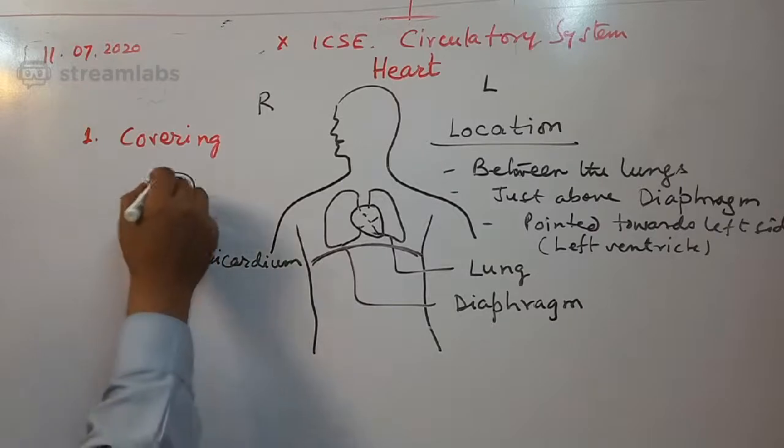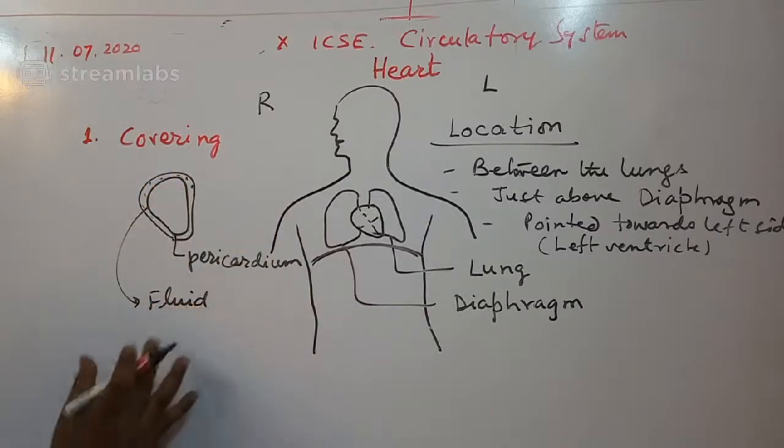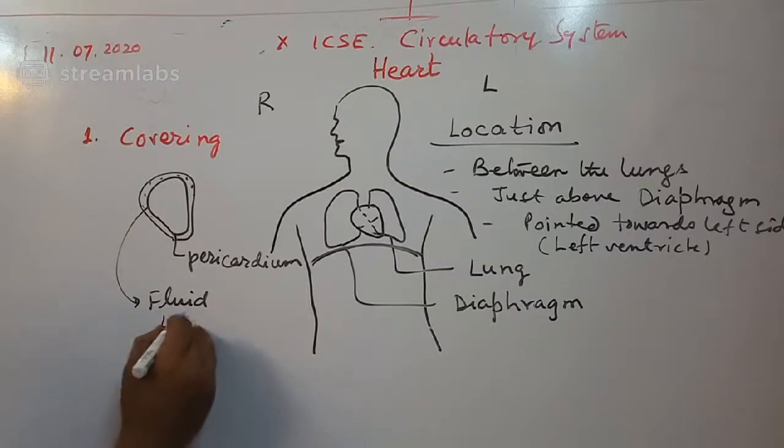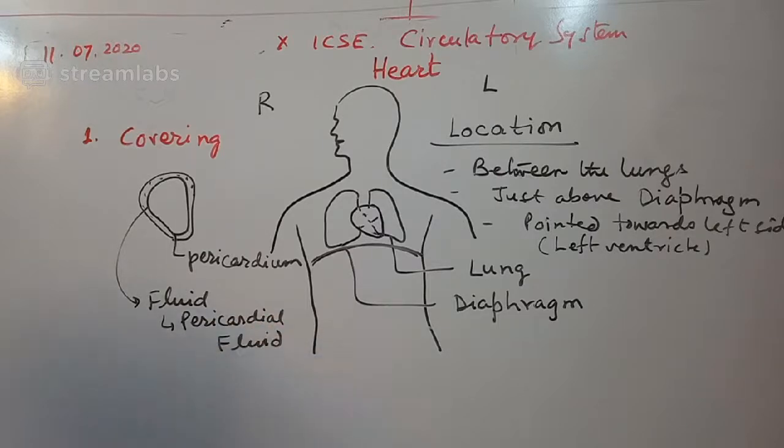Between this wall, there is a fluid present, which is very important for protection against any mechanical shock and works as a cushion. This fluid is the pericardial fluid. These names you should know. Sometimes this type of question would be asked in the examination.